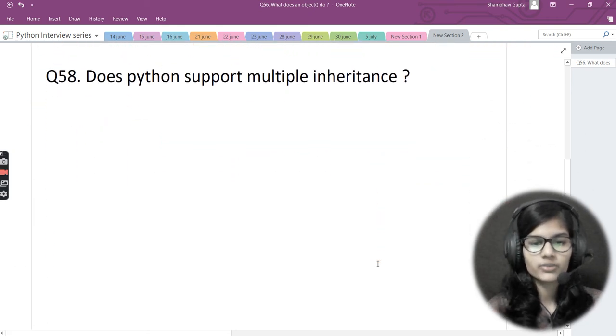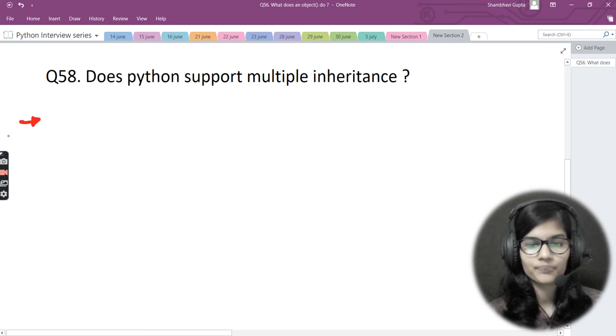Now the next question that we are going to see is, does Python support multiple inheritance? The answer for this you all must be knowing, that yes, Python supports multiple inheritance, right? And after that we can just tell what we actually mean by multiple inheritance. Let's write out the answer for this particular question.